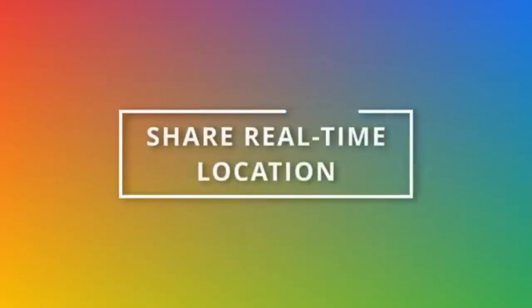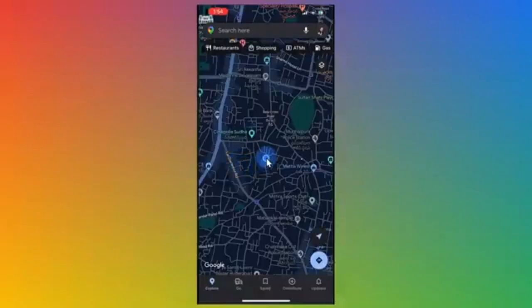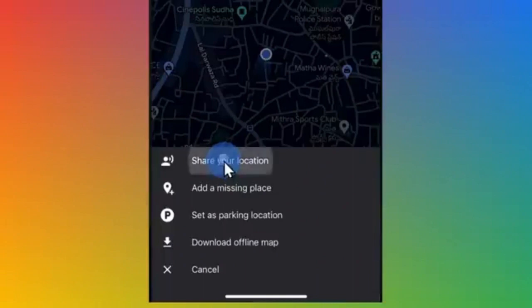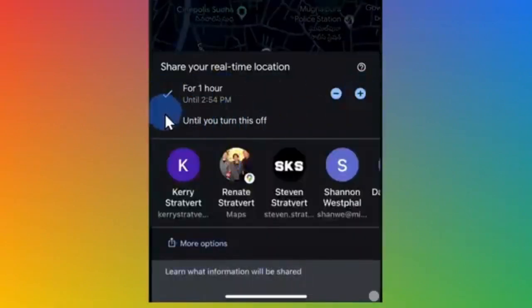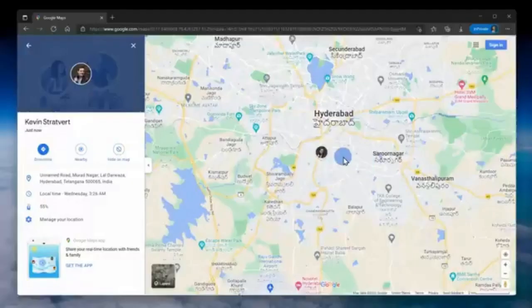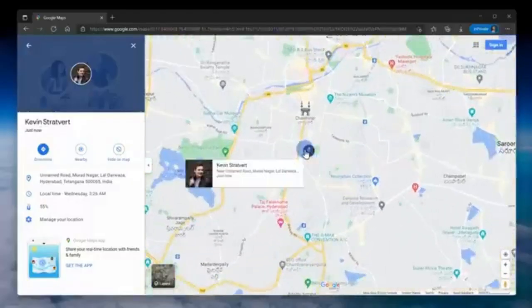At number 11, you can share your real-time location with others. Simply tap on your blue dot and then click on Share Location. You can then define how long you want to share your location for, and then who you want to share it with. The other person will then be able to see your real-time location on a map.